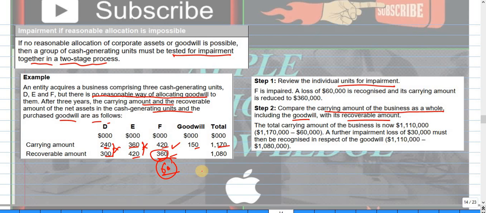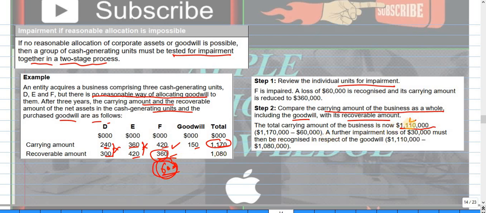The second step, what you will do, compare the carrying amount of the business as a whole. So we will compare the whole business amount, and if you check here, 240, 360 plus 360 plus 150, it will become 1110. So you see here, this is the total amount, and we will reduce the 60, which is the impairment.